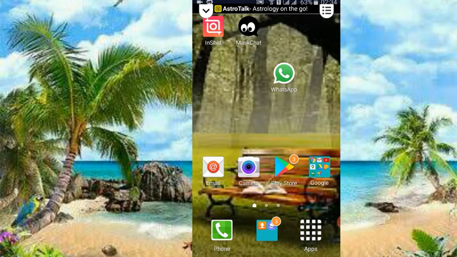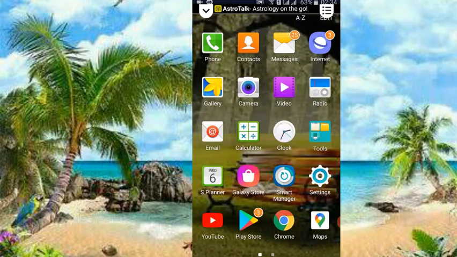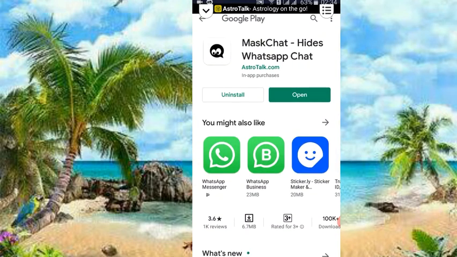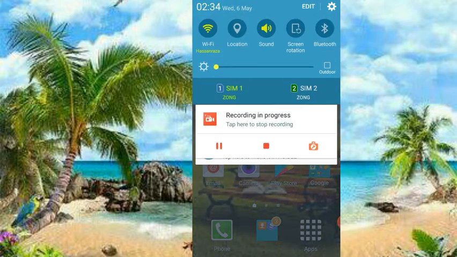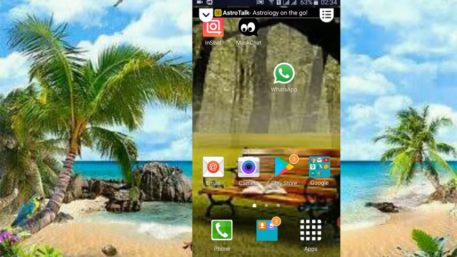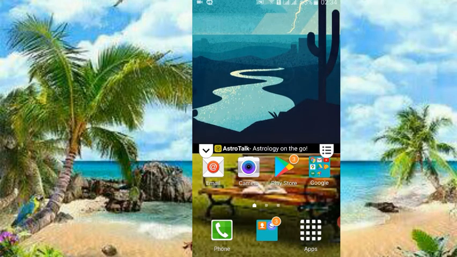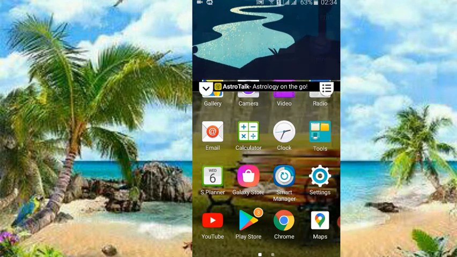Okay, so let's come. This is Marks Chat. If you want to hide, if you are going to a public area, you can mask your chat, you can see by here. This is Marks Chat, which hides WhatsApp chat. Suppose I am going to a public area and I am talking to someone else, I can use this. It is very fantastic to use. I can hide by this. If I want to hide some apps, I can hide by this as well. So this is very fantastic to use.